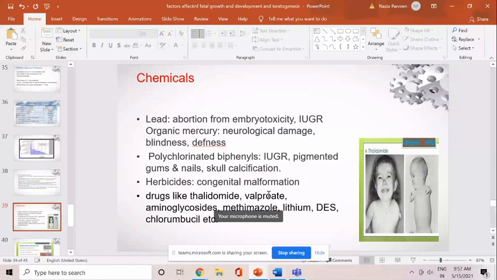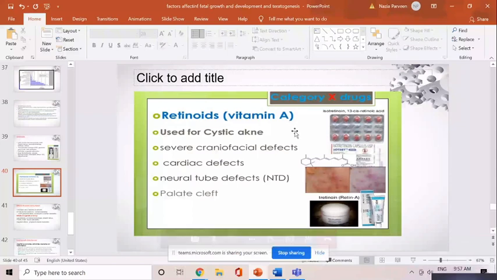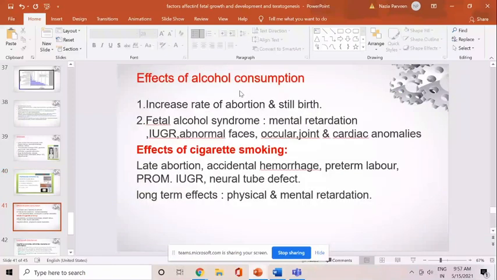I'm not going into the details of each and every effect. Vitamin A is also teratogenic. That's why we always see that there should not be any exposure to vitamin A during the first trimester, because it can result in neural tube defect, cardiac defect, cleft palate. Alcohol consumption can also result in abortion, stillbirth, mental retardation, IUGR.